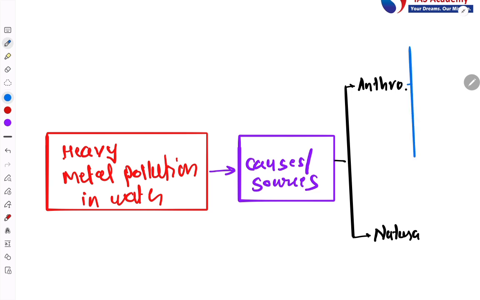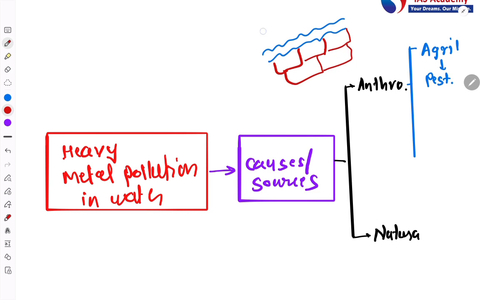There are multiple anthropogenic causes. One is the agriculture, and within agriculture there is pesticide which are used around the basin, river basin. Suppose this is the river Cauvery, and within the river Cauvery there are multiple rice and the other crop fields in the basin of river Cauvery.